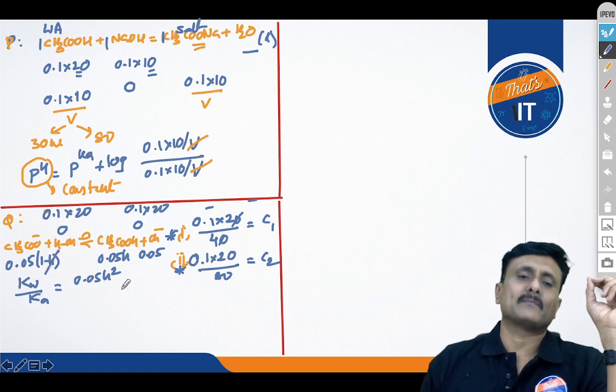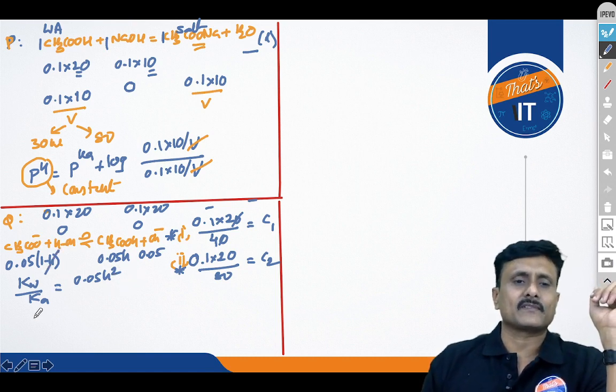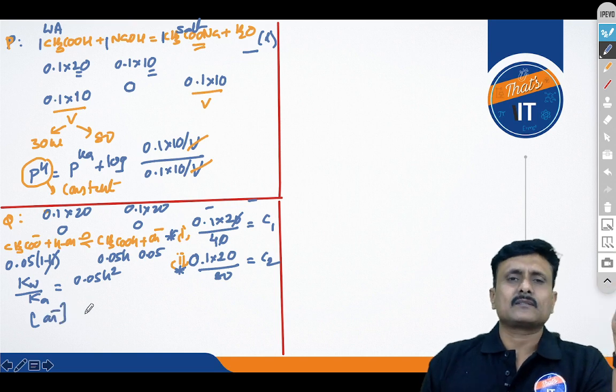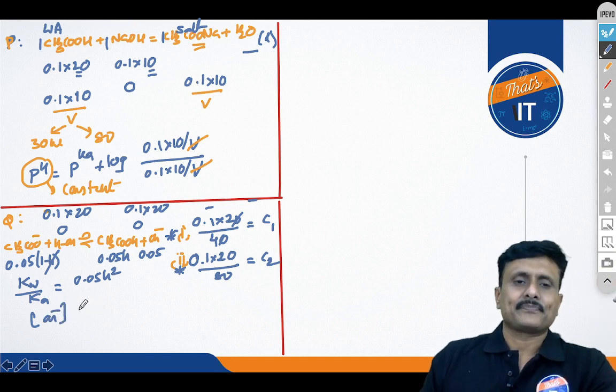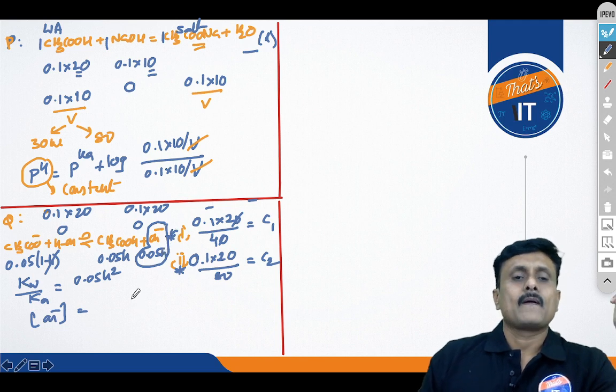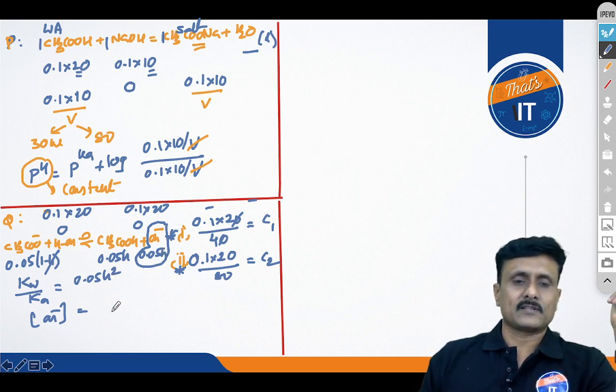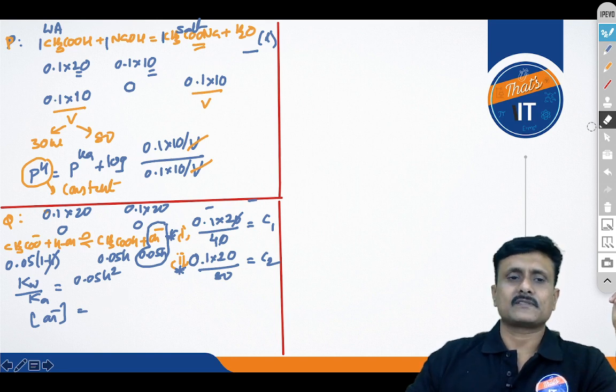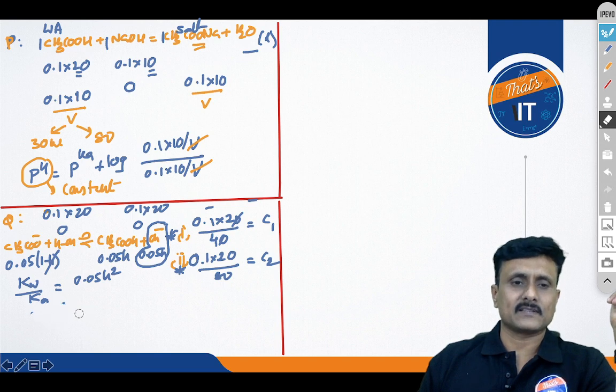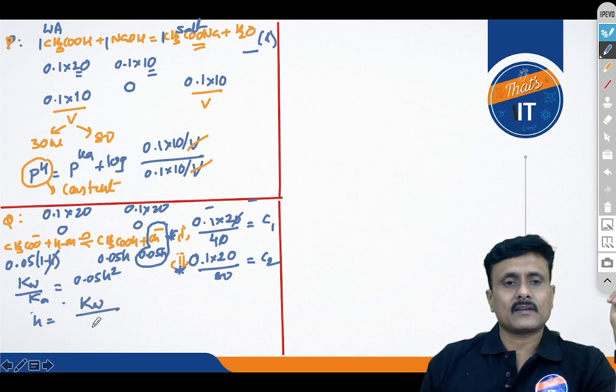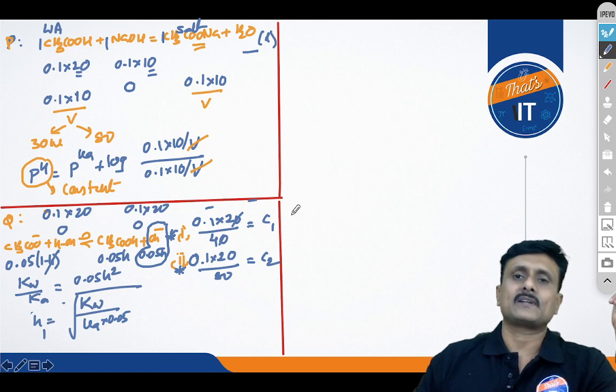I will neglect h compared to 1, so this value I will get, and concentration of OH minus initially is nothing but, I will take the H plus also into consideration, equal to how much? How much is concentration of OH minus? 0.05 into h. Alright, so you got h value here. So you will get concentration of OH minus. I will substitute first the h value over here. Let me take the h value first. You got the value of h, that is under root of Kw by K into 0.05. I will call this as h1.